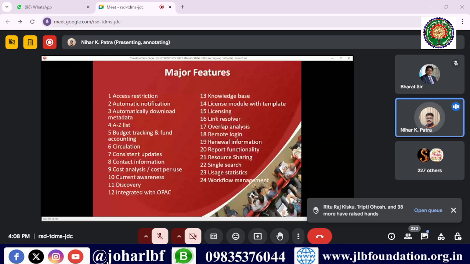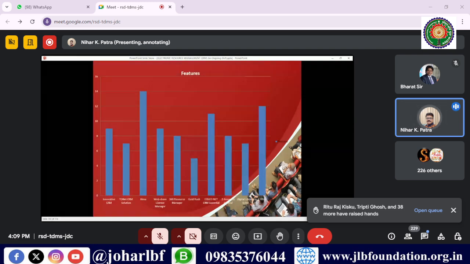If you are sitting at your home also, those resources can be accessed through the remote login software. So this facility is provided by the ERMs, renewal information, report functionalities, resource sharing, single search, user statistics, workflow. These are all good features that are available in the ERM system, which are not in normal library management software.